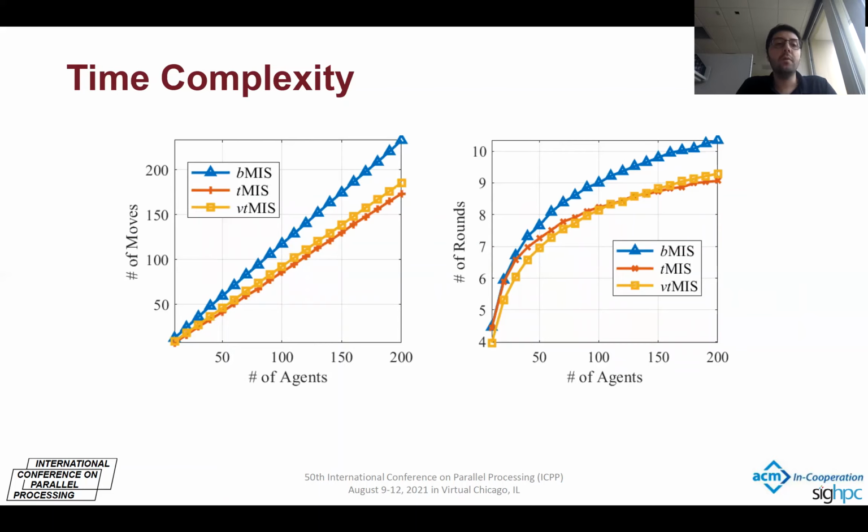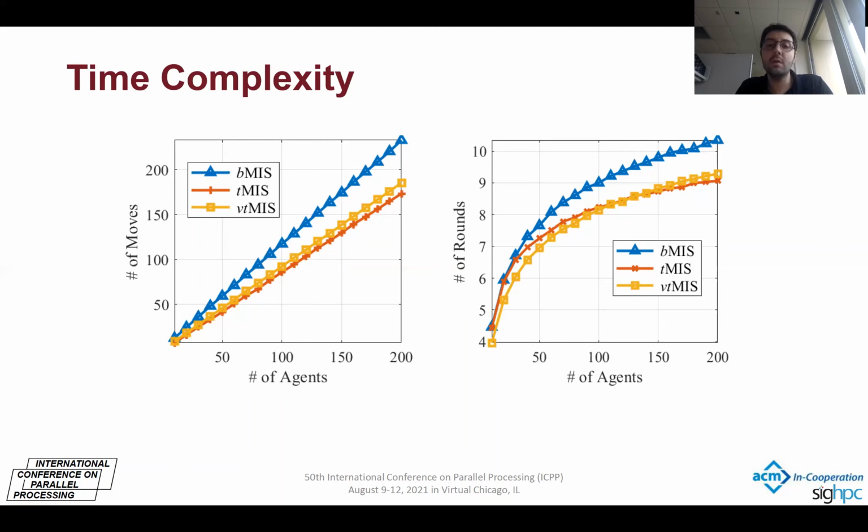We also compare the time complexity. To analyze it, we consider two terms: the number of moves as the overhead and the number of rounds as the convergence time. For the number of moves, all of the algorithms show linear behavior, and both TMIS and VTMIS have very similar results.